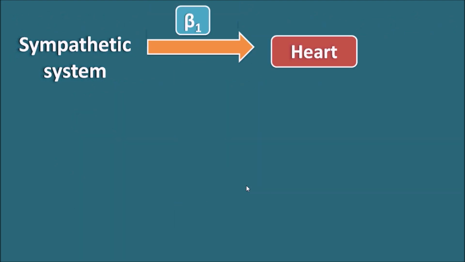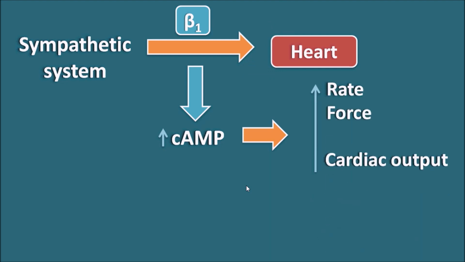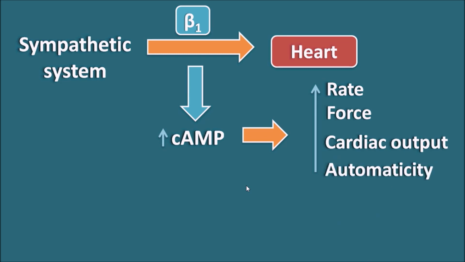Now let us see how the sympathetic system acts on the heart. Sympathetic system acts on the heart through the beta 1 receptors. These beta 1 receptors are again G protein coupled receptors which are coupled with the increase in the cyclic AMP. As the cyclic AMP levels are increased within the heart, they can stimulate the heart, resulting in the increased rate of contraction, force of contraction, increase in the cardiac output, and increase in the automaticity.